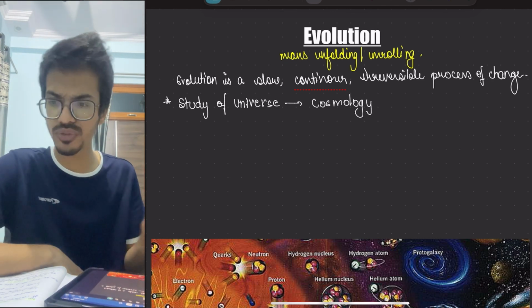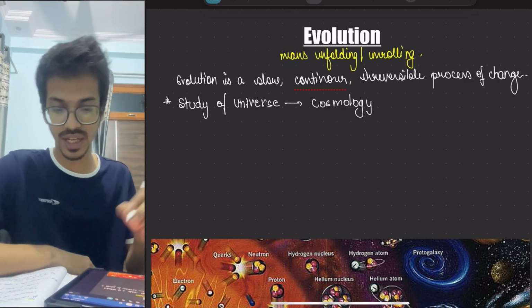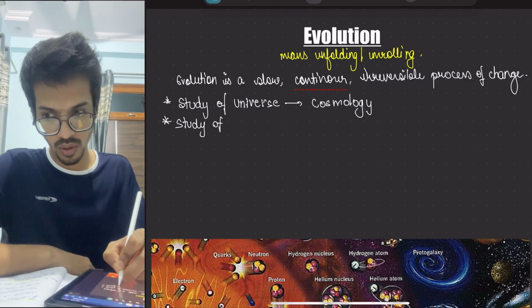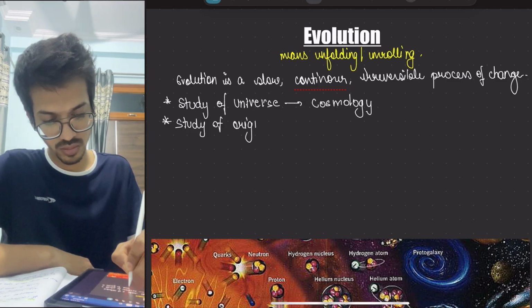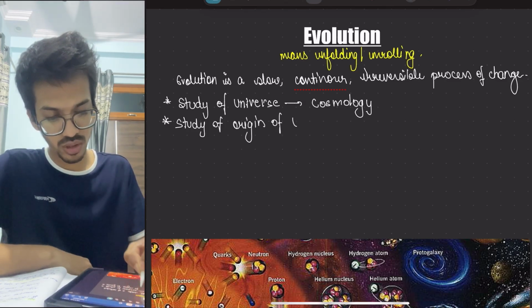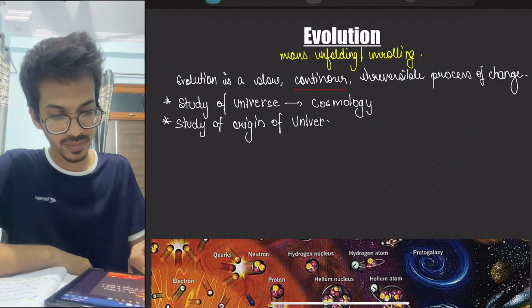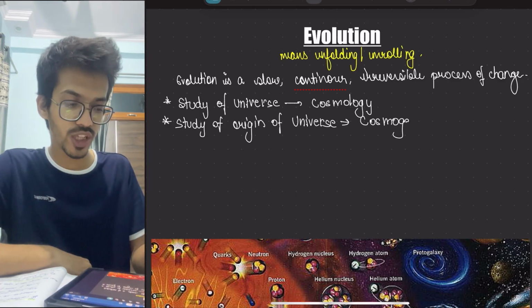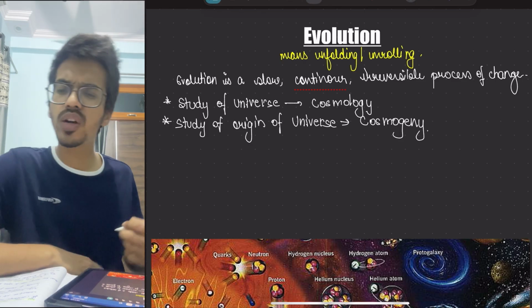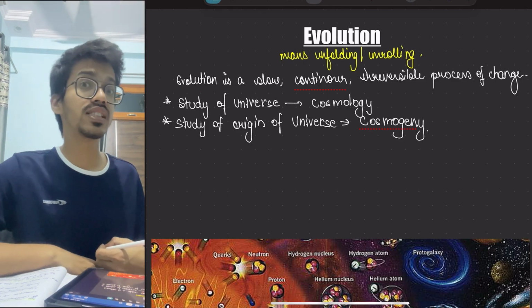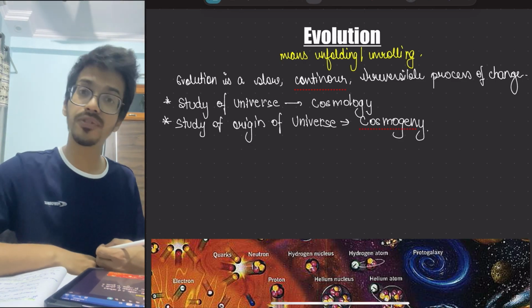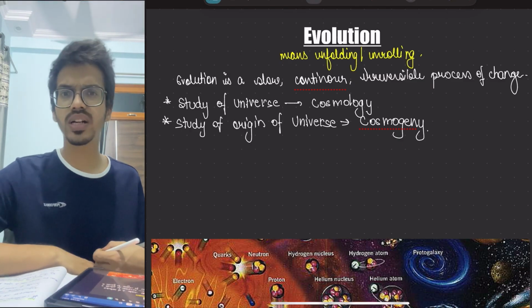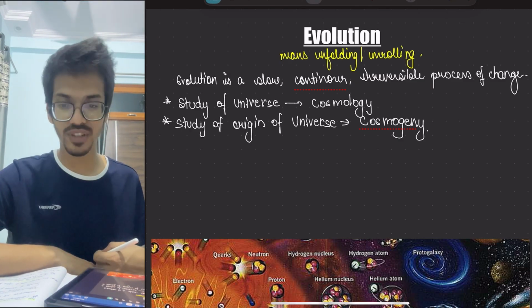The study of the origin of the universe is called cosmogeny. Moving on, there are the planets' evolution, how they are evolving, what happened to them. If someone wants to study that, that would be stellar evolution.